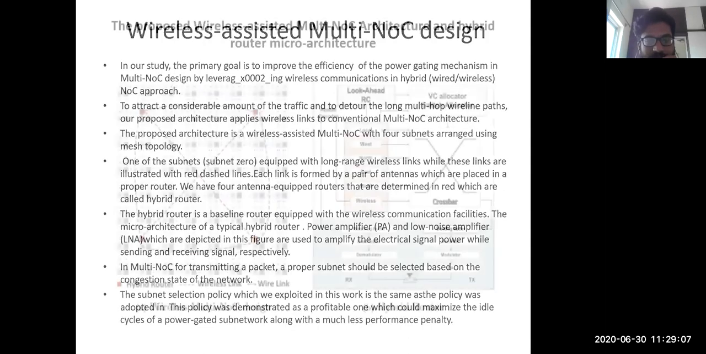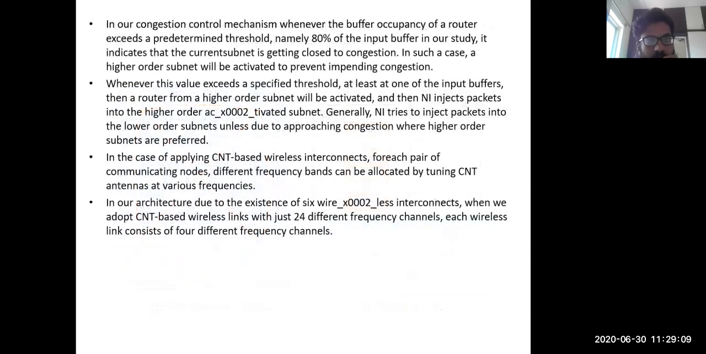And then, in our congestion control mechanism, whenever the buffer occupancy of a router exceeds the predetermined threshold, which is 80% of the input buffer in our case, it indicates the current subnet is getting close to congestion. So if it crosses that threshold of around 80%, it means there is congestion. In such a case, a higher order subnet will be activated to prevent the impending congestion.